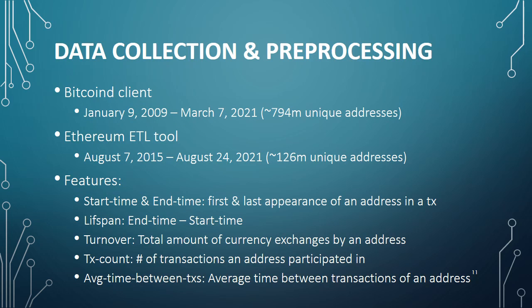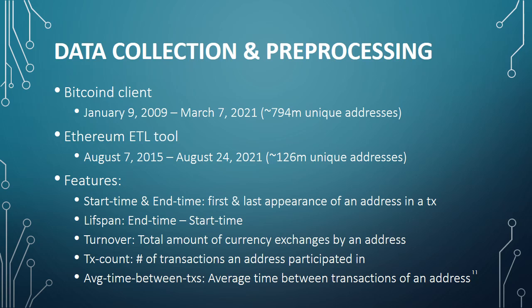As I mentioned before, the complete transaction data of Bitcoin and Ethereum are publicly available. So for Bitcoin, we used Bitcoin client, which uses remote procedure call protocol to collect blocks from the Bitcoin network. We collected transaction data of Bitcoin from January 9, 2009 to March 7, 2021, and it constitutes around 800 million unique addresses. And also for Ethereum, we used Ethereum ETL tool and collected Ethereum's transaction data from August 7, 2015 to August 24, 2021, and it had around 126 million unique addresses.